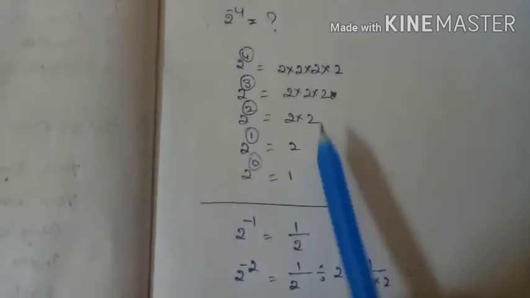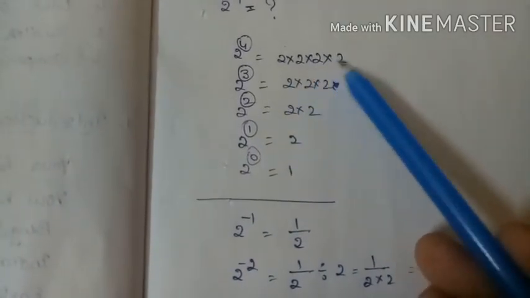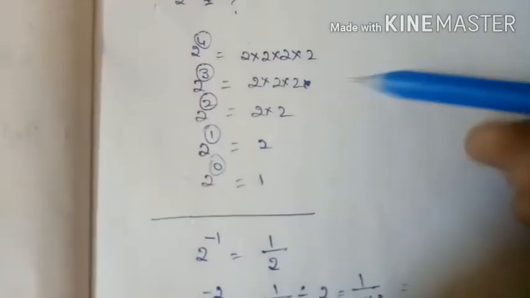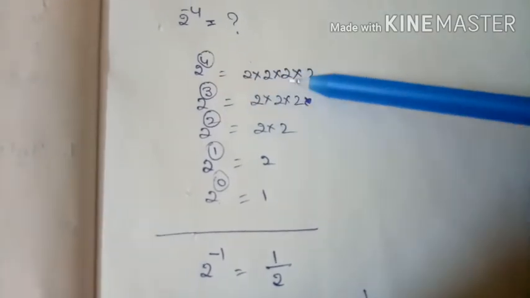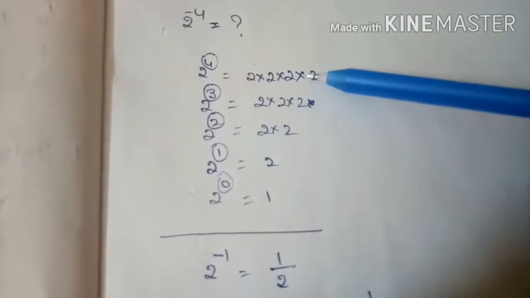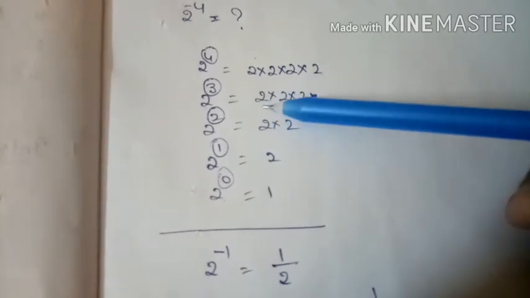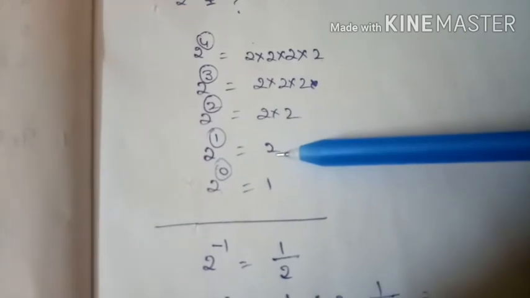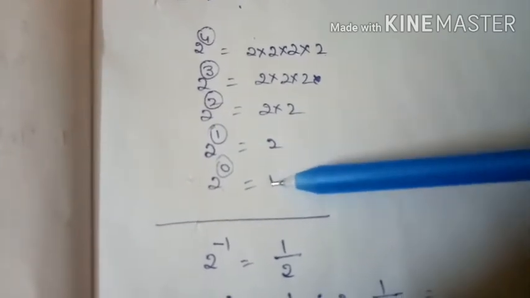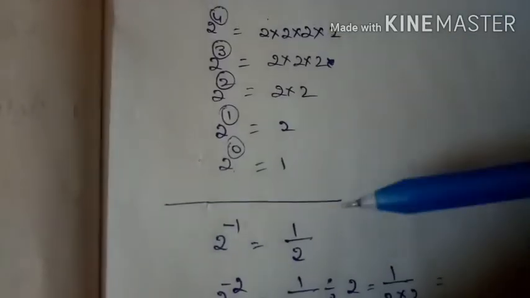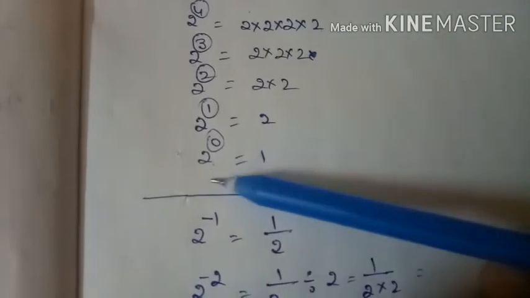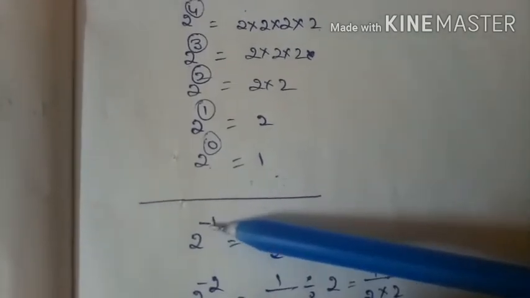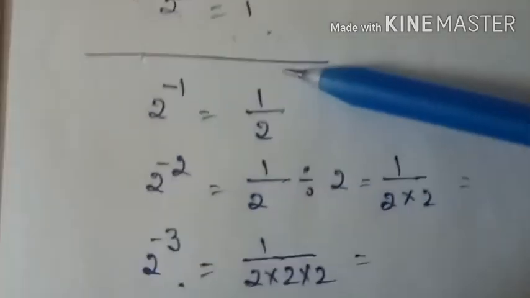Then in the same way on the RHS we are dividing by 2. In 2 power of 4, we have four 2's, that means multiplied 4 times. Then divide by 2, and you get three 2's. Then again divide by 2, and you get two 2's. Then one 2, and dividing by 2, that is 2 by 2, you will get 1. Then what will happen after that? Again you divide by the same base, that is 1 by 2. That is our 2 power of a negative value, 2 power of minus 1, which is equal to 1 by 2.